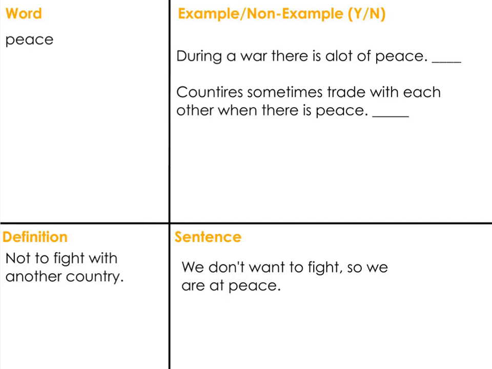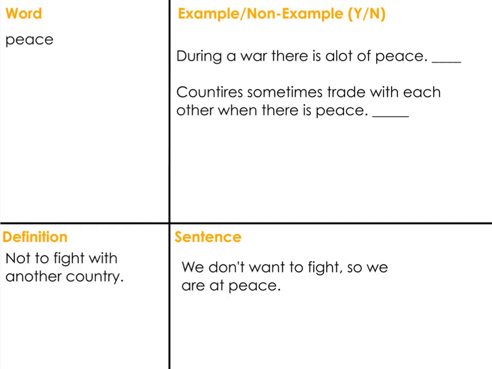The next word is peace. Peace. Let's say the word 3 times. Peace. Peace. Peace. And here's the definition. Not to fight with another country. Let's read the sentence. We don't want to fight, so we are at peace. If the two people aren't fighting, they are at peace.